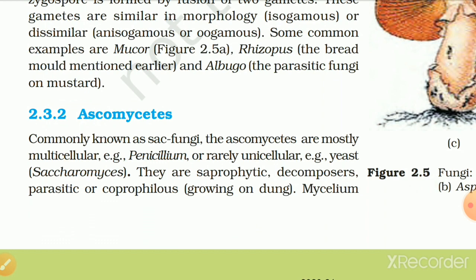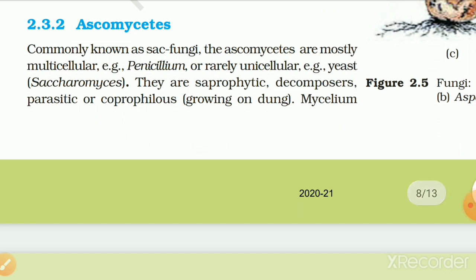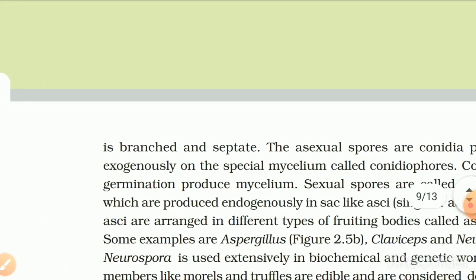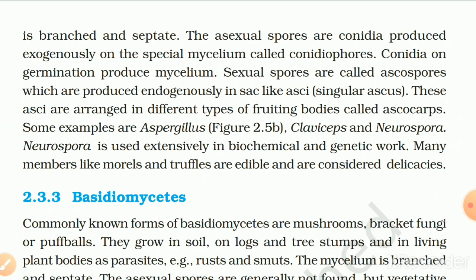2.3.2 Ascomycetes, commonly known as sac fungi. The Ascomycetes are mostly multicellular, for example Penicillium, or rarely unicellular, for example yeast, Saccharomyces. They are saprophytic (decomposers), parasitic, or coprophilous, growing on dung. Mycelium is branched and septate. The asexual spores are conidia, produced exogenously on the special mycelium called conidiophores. Conidia on germination produce mycelium.